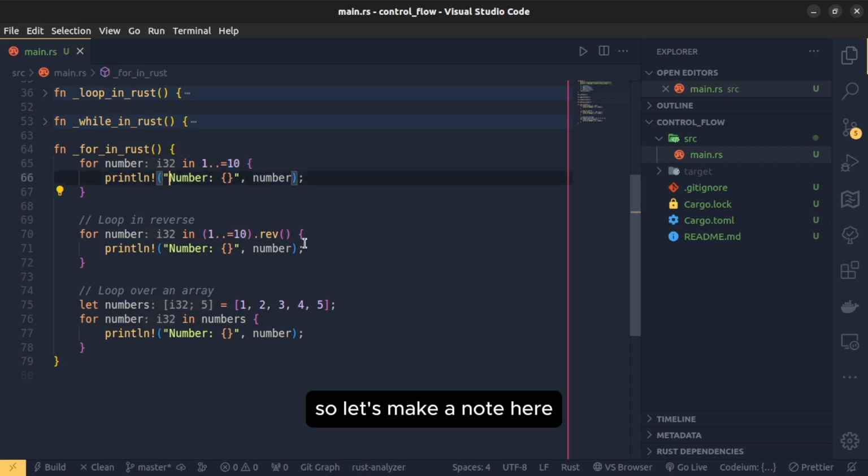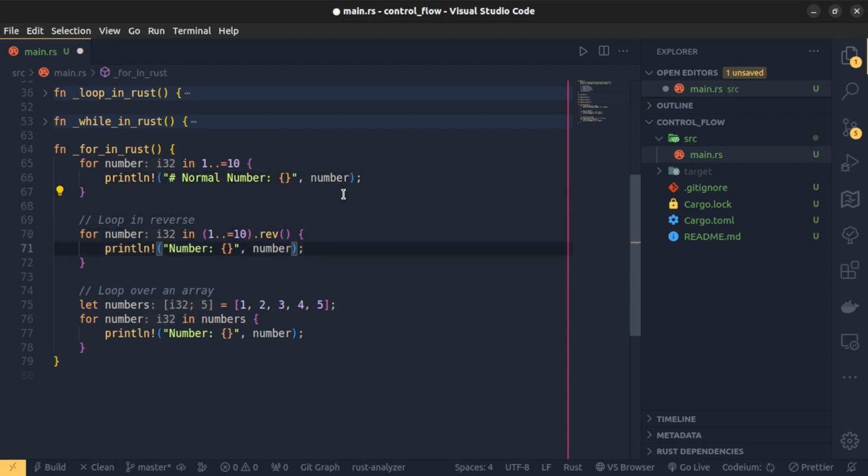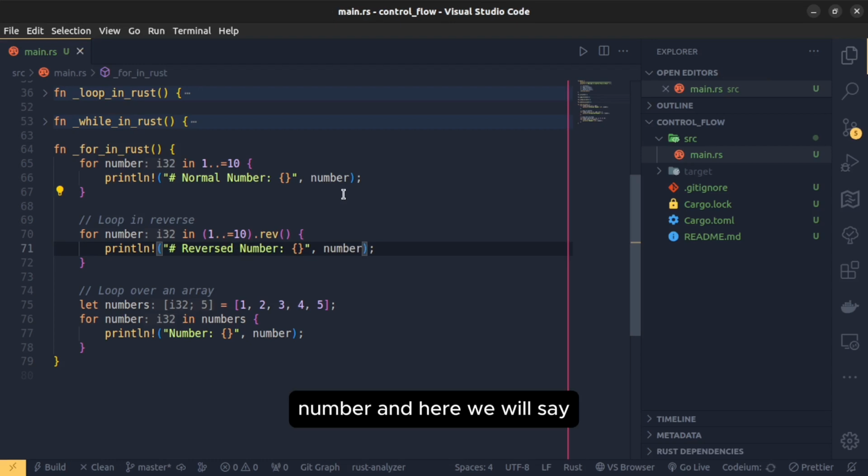So let's make a note here. We can say normal number. And here, reversed number.